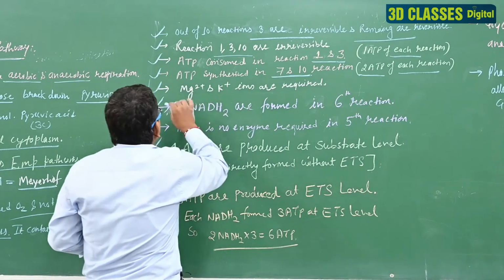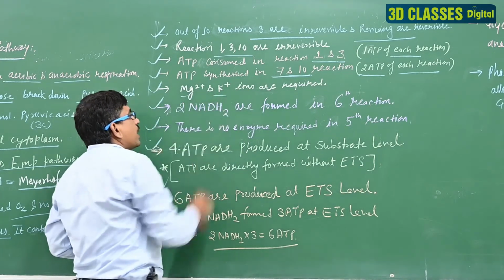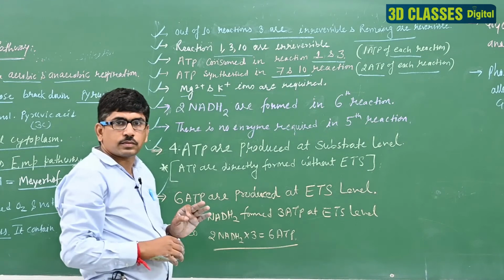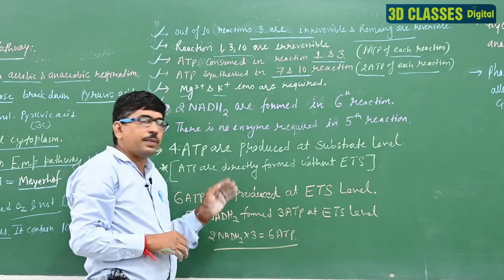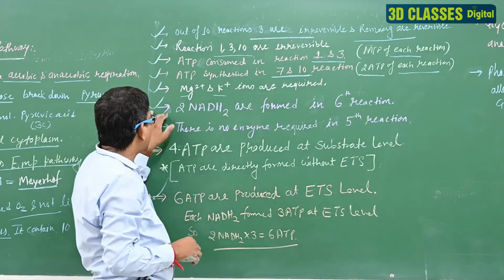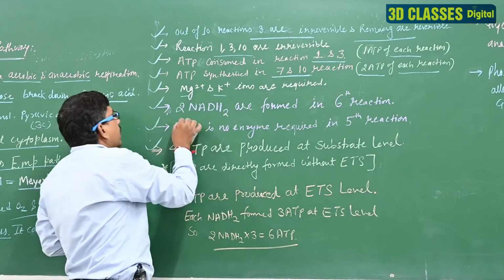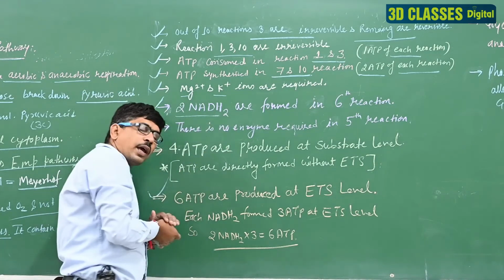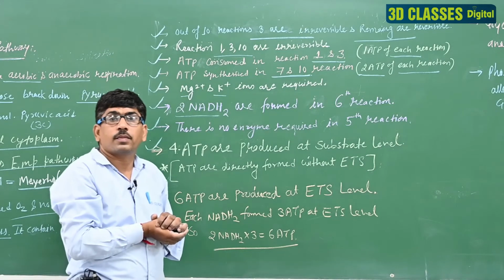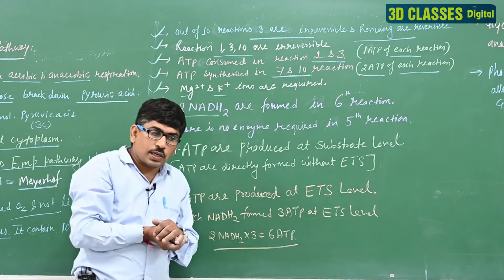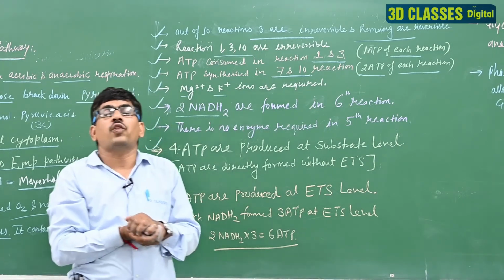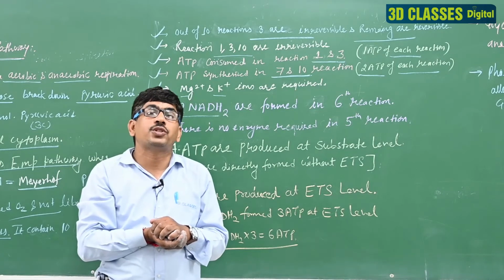Clear? Next, Mg and K plus ions are required. Next, 2 NADH2. NADH2 is the assimilatory power. We discussed earlier in photosynthesis the NADPH2.